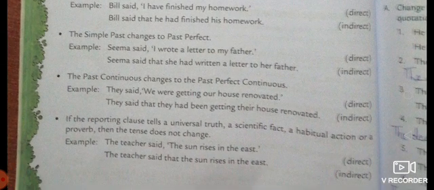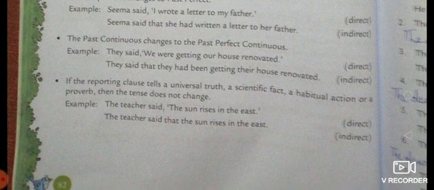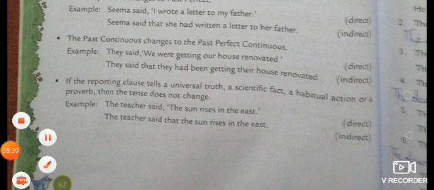Next, past continuous changes to past perfect continuous. They said, "We are going to renovate our house." After changing, removing the comma, we add "that", and the continuous tense goes into the perfect continuous. Next, if the reported speech states a universal truth, a scientific fact, habitual actions or natural things, there is no change in the tense. The teacher said, "The sun rises in the east." After changing into indirect: the teacher said that the sun rises in the east. My father said, "Honesty is the best policy." It will be the same way: my father said that honesty is the best policy.